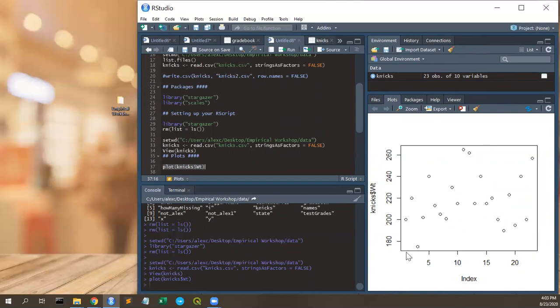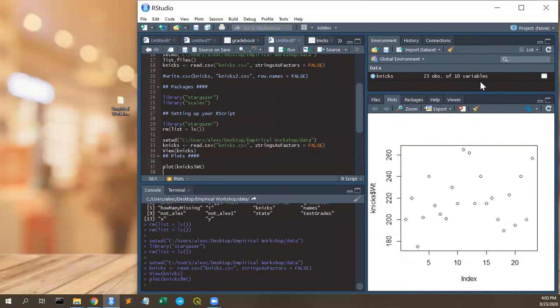But that's because we're just plotting the weights in order. This is the first row, this is the second row, this is the third row. There's really no meaning to this plot other than here's what weights look like. Maybe you can look and ask, okay, what's the average? Maybe the average is about 220, something like that. That doesn't help us too much.